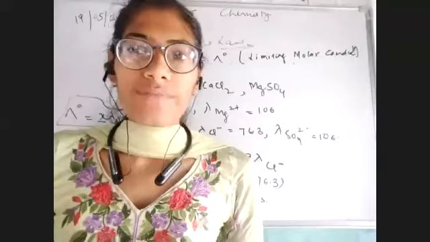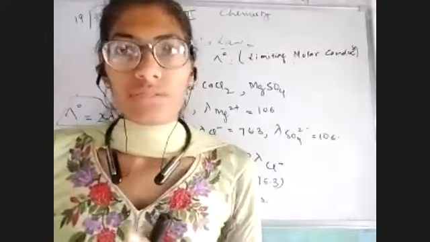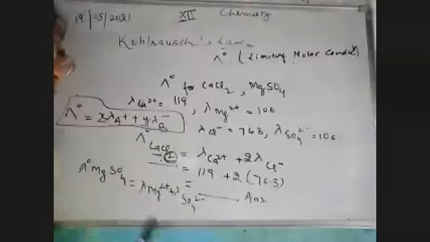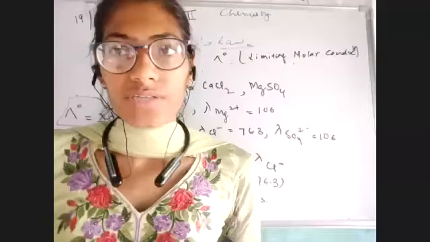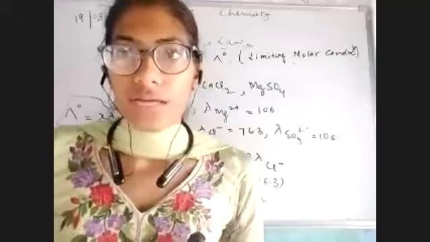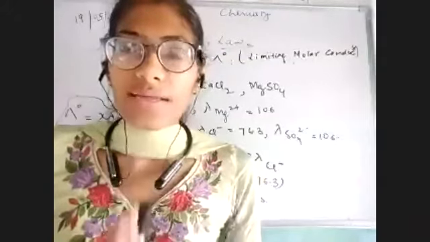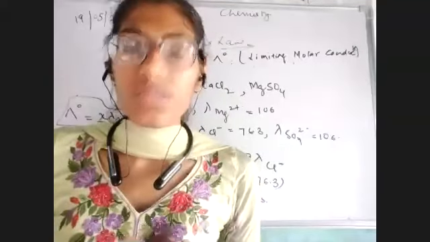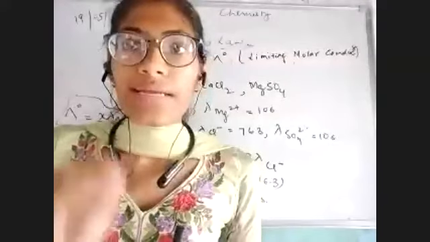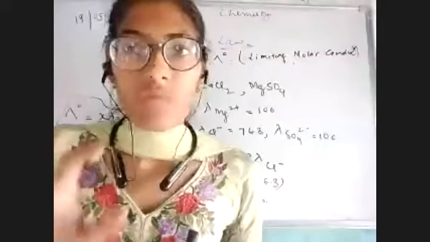Till now, we have seen that Kohlrausch's law seems to be very important and crucial for us because it has told us how to calculate lambda naught. But now we will see the better version of Kohlrausch's law in the case of weak electrolytes. Our next topic is how can we calculate the conductivity of weak electrolytes with dilution. The first point, and second point, how can we calculate its limiting molar conductivity with the help of Kohlrausch's law.